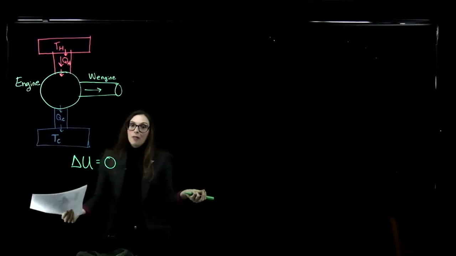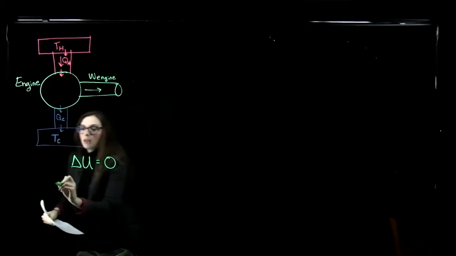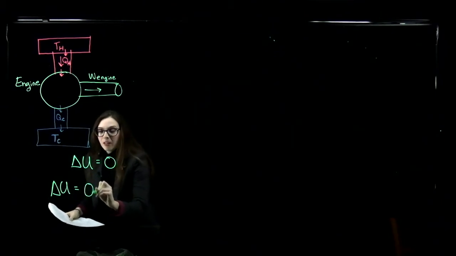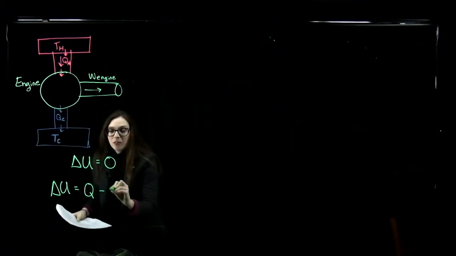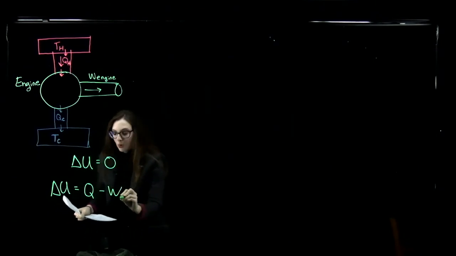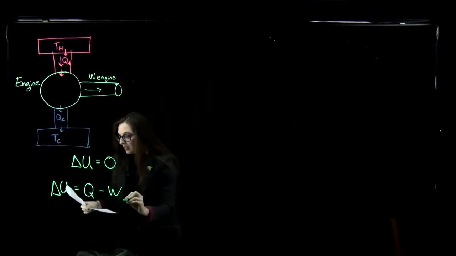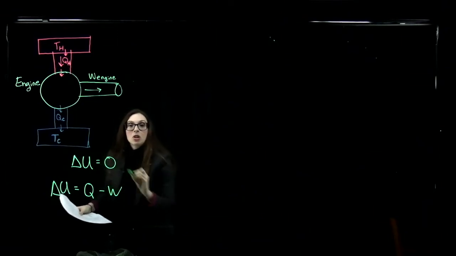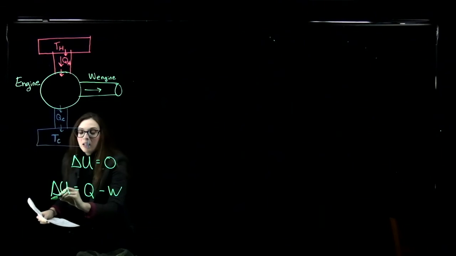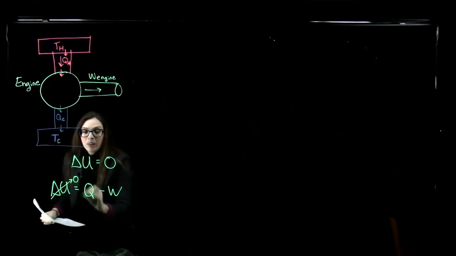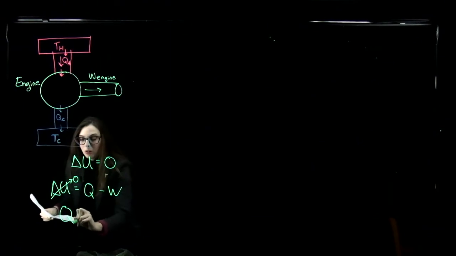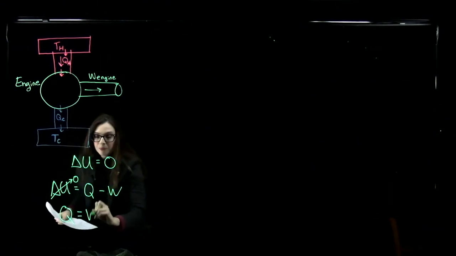But then if we think about our first law of thermodynamics here, it says that our change in internal energy has to equal the heat minus the work done. This is the total heat in the system minus the work done in the system. If our change in internal energy in this case, because we have a cyclic process, is 0, then this equation tells us that Q has to equal work.